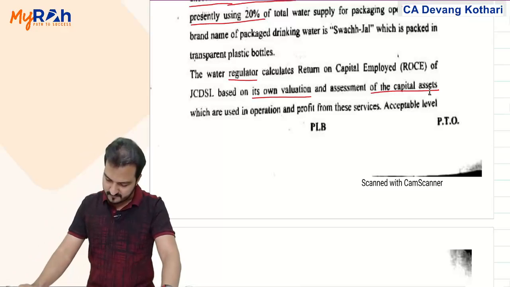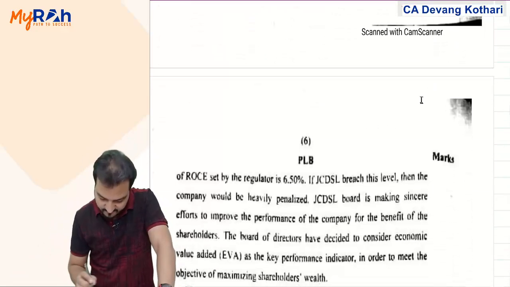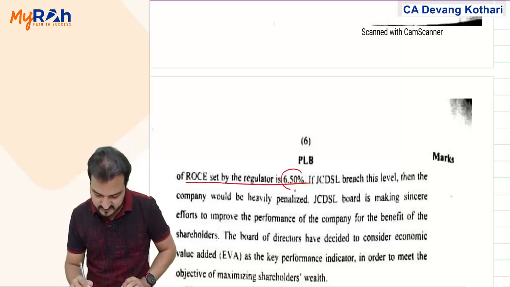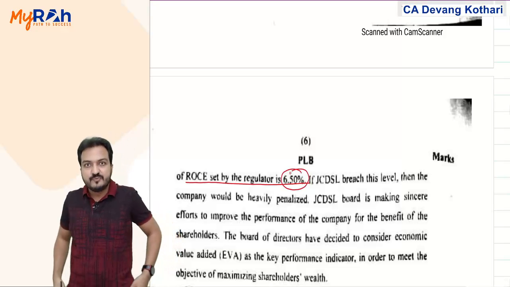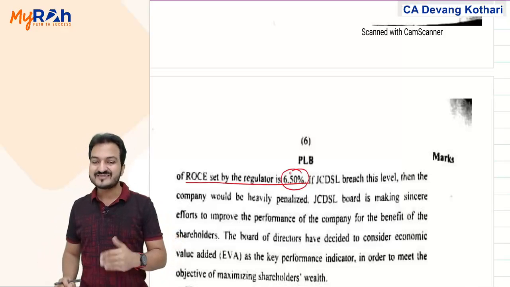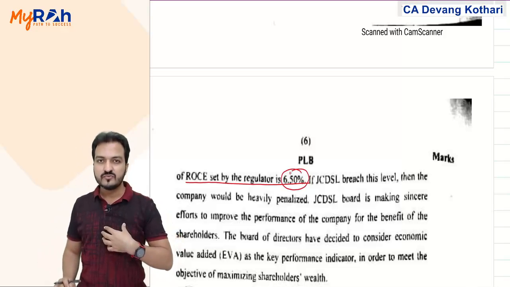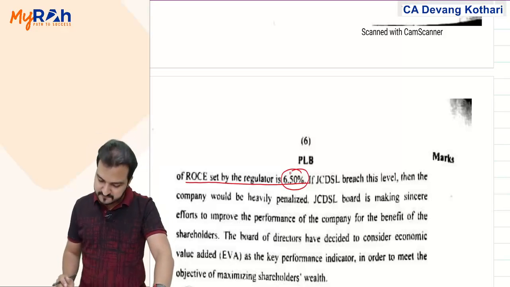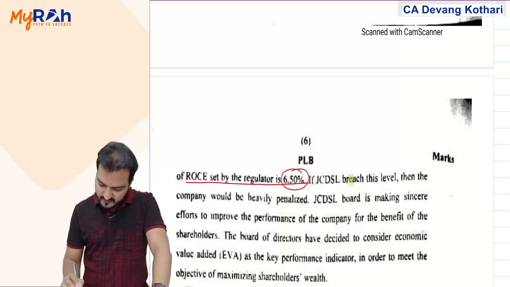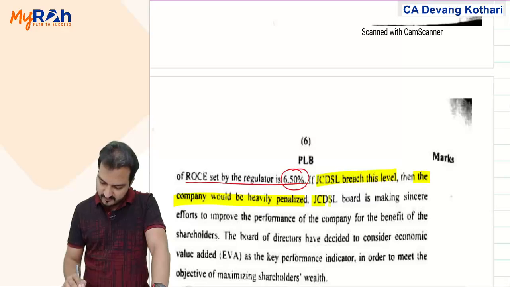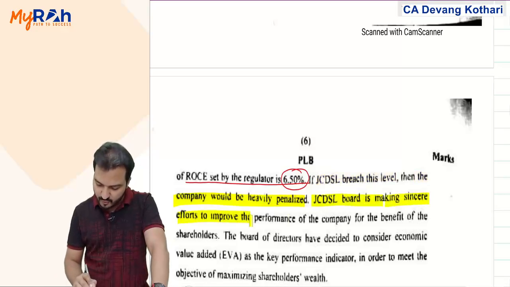The acceptable level of ROCE set by regulators is 6.5%, meaning in the distribution division I cannot charge a selling price such that my return is lesser than 6.5% ROCE. If the company breached this level, then the company would be heavily penalized, and the company board is making sincere efforts to improve performance of the company for the benefit of shareholders.